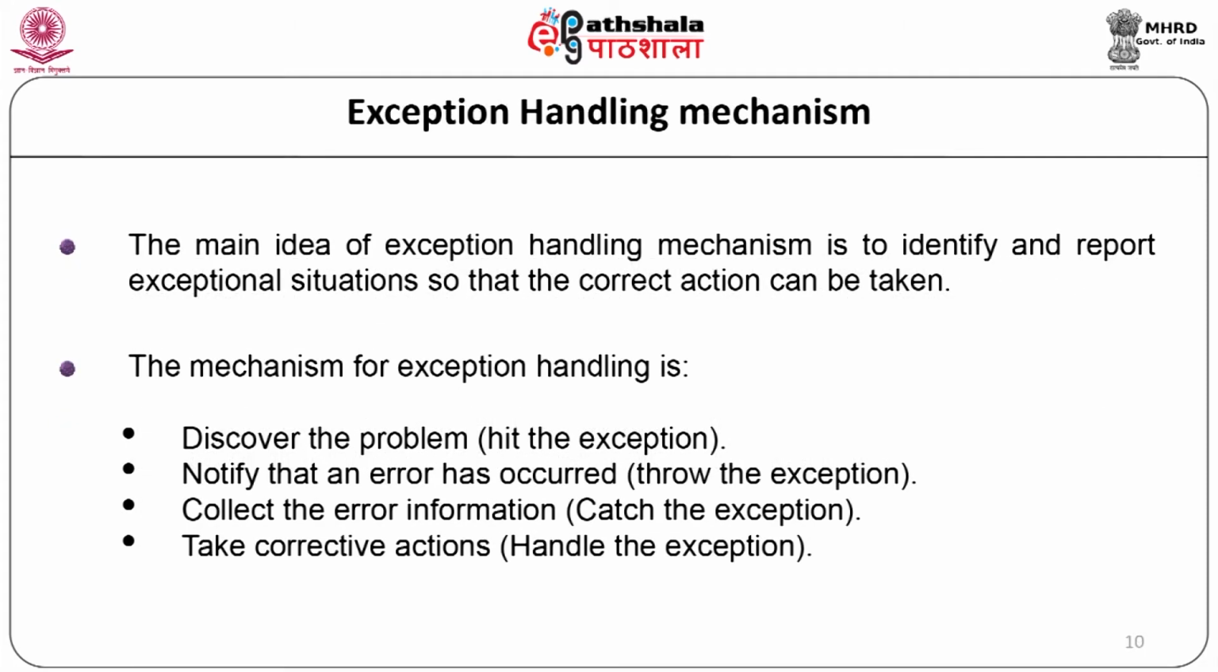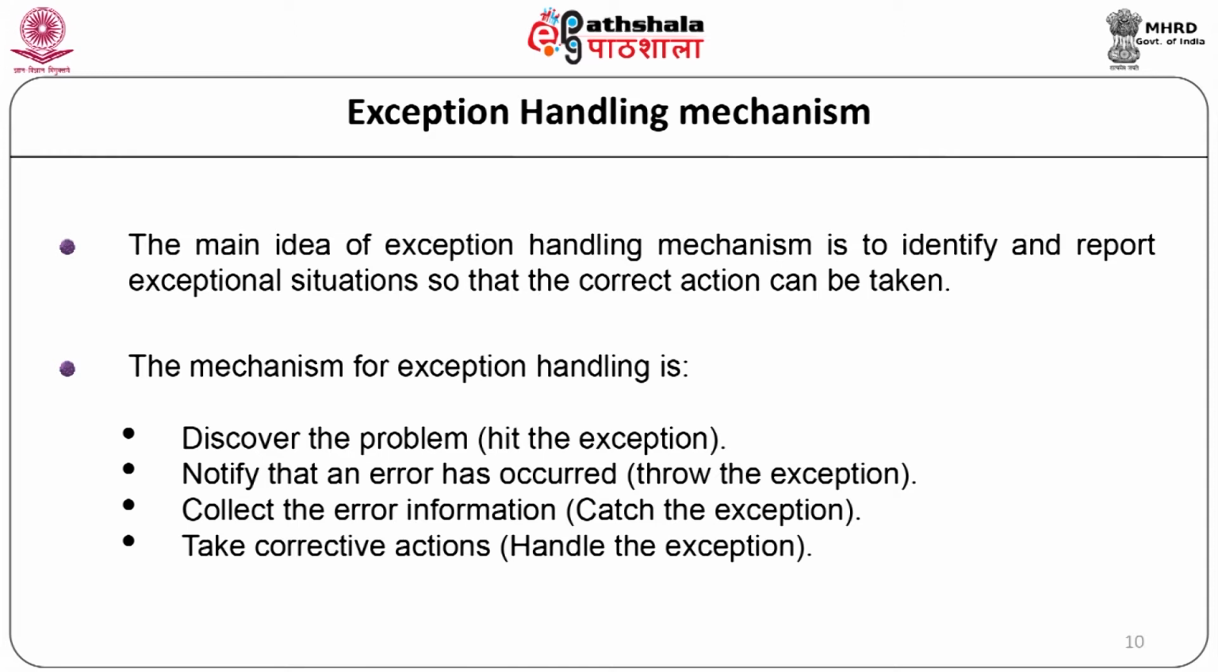The main idea of the exception handling mechanism is to identify and report exceptional situations so that the correct actions can be taken. The mechanism for exception handling is: first, discover the problem, which is called hit the exception. Notify that an error has occurred, which is called throwing an exception. Collect the error information, which is called catching the exception. Take corrective actions, which is called handling the exception.